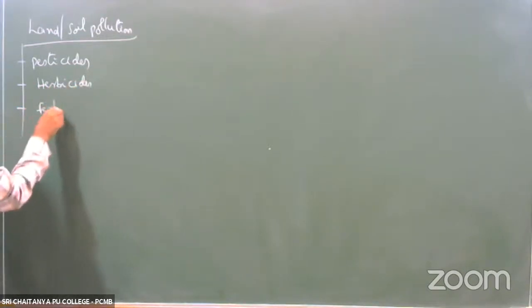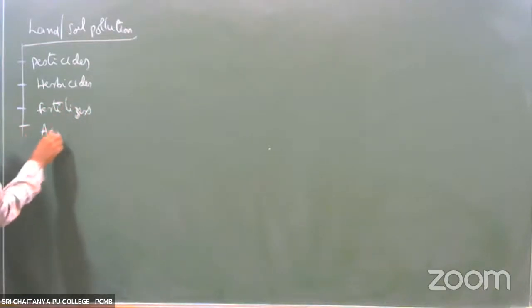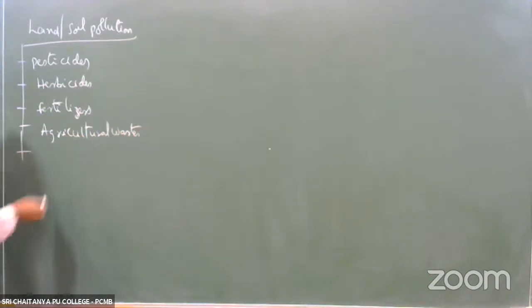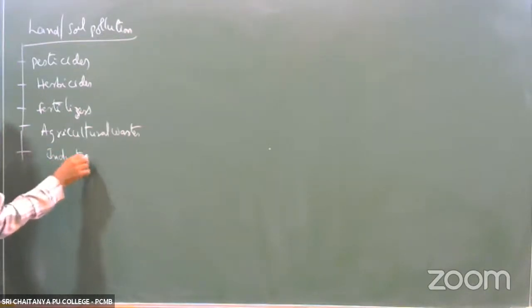So the main soil pollutants are pesticides, herbicides, fertilizers, agricultural wastes. Next, industrial effluents. Next, heavy metals.